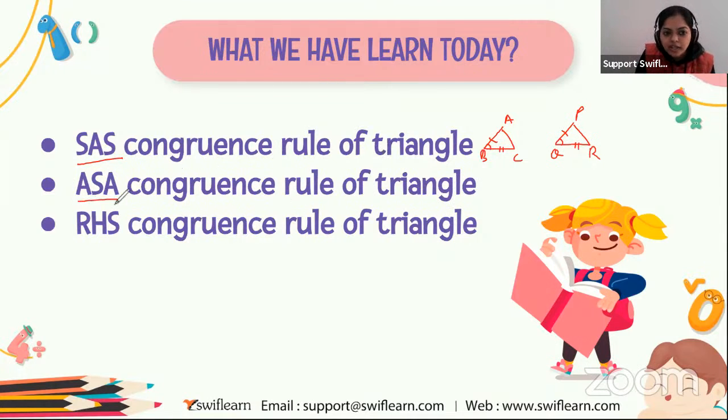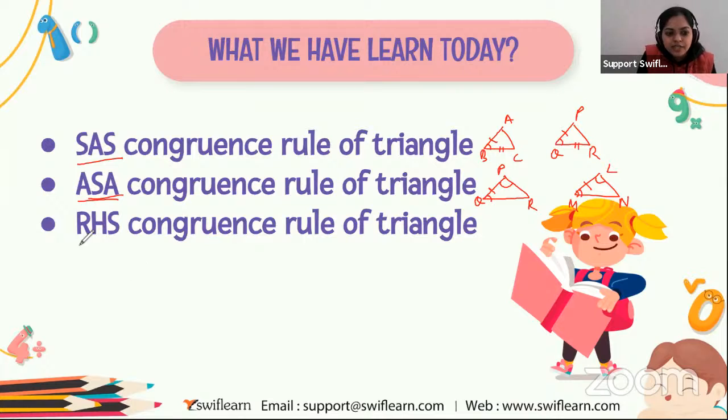Then we have discussed the ASA rule. What does this ASA rule say? If we have a triangle PQR and triangle LMN, and if angle P is equal to angle L, and side PQ is equal to the side LM, and angle Q is equal to the angle M, then we can say these two triangles, PQR and LMN, are congruent to each other by ASA congruence rule. Got it, everyone?